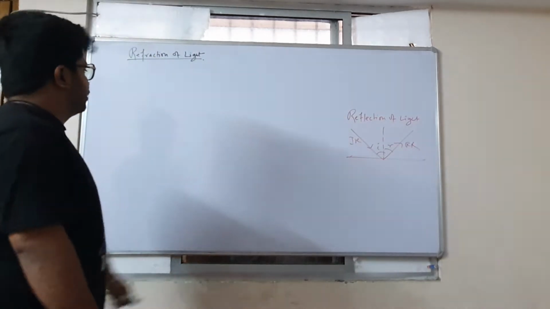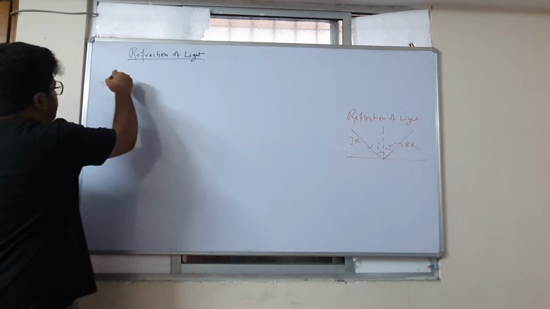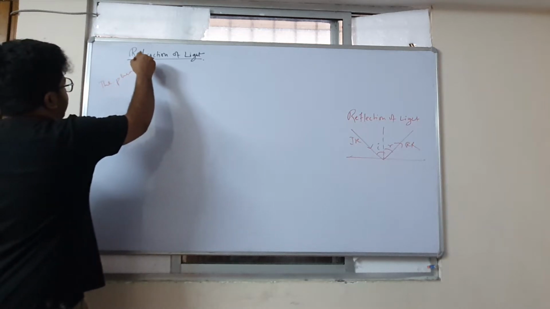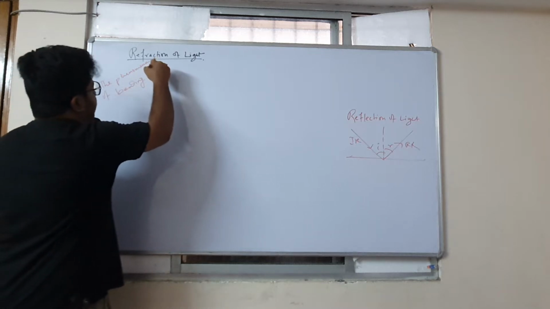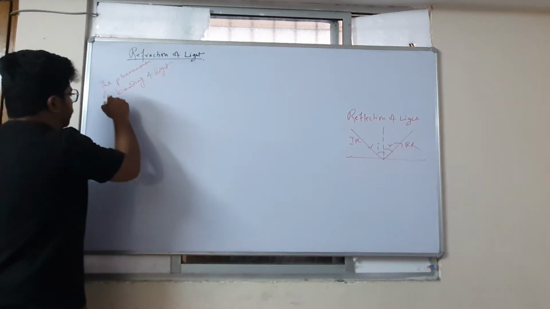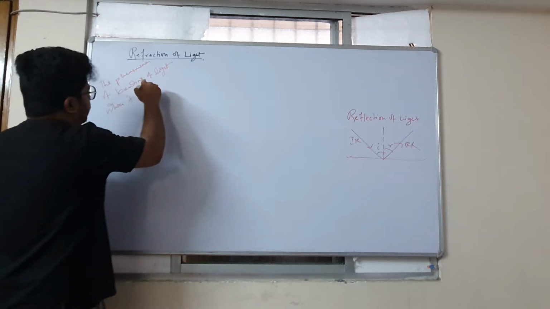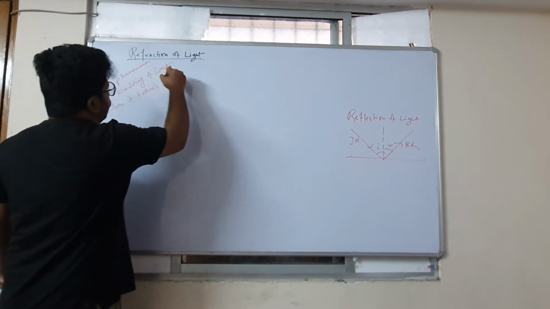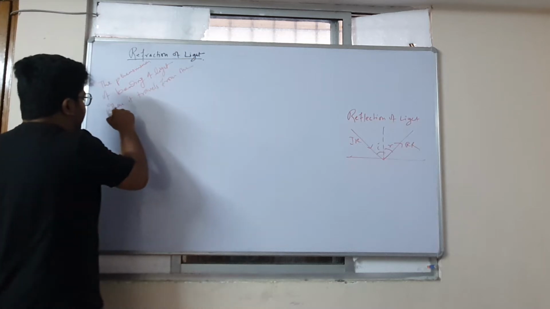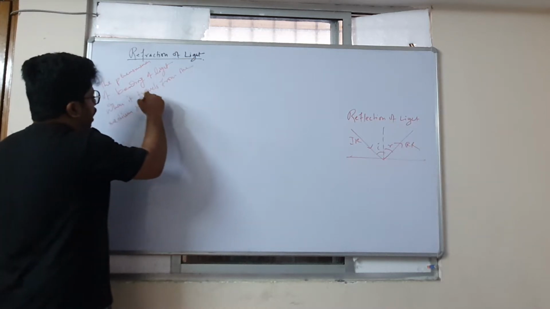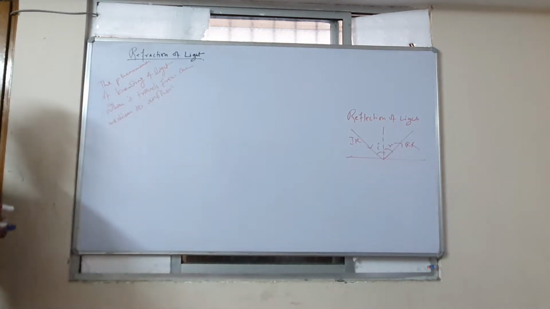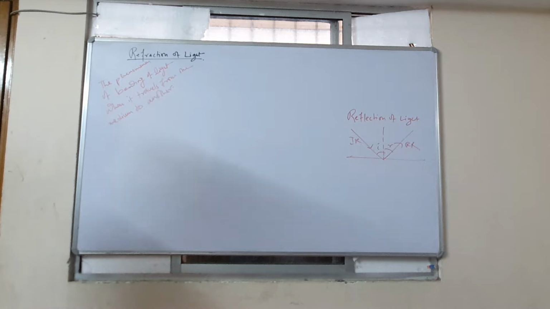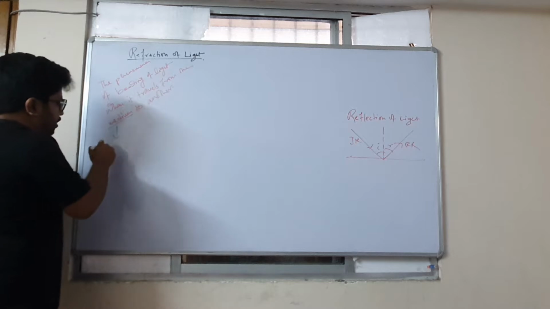But what is refraction of light? The phenomenon of bending of light when it travels from one medium to another. The phenomenon of bending of light when it travels from one particular medium to another particular medium. Now here medium means the optical medium.